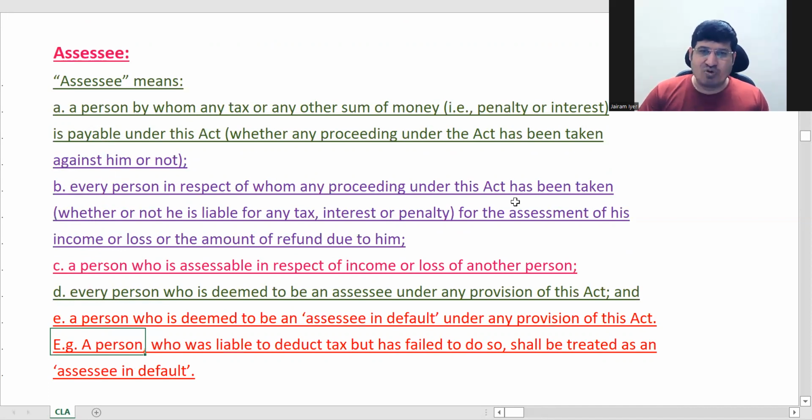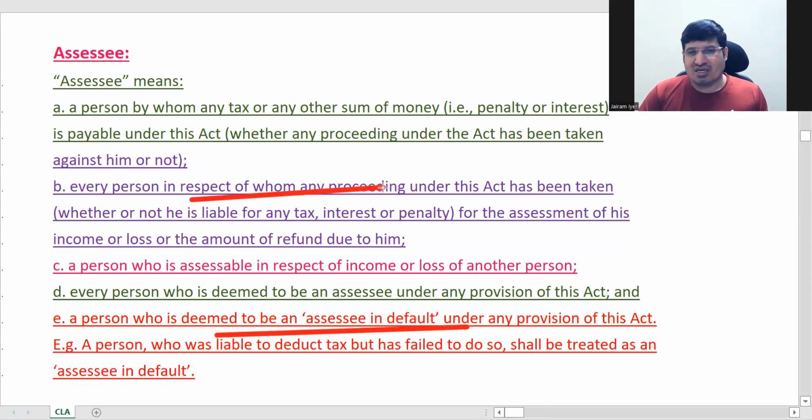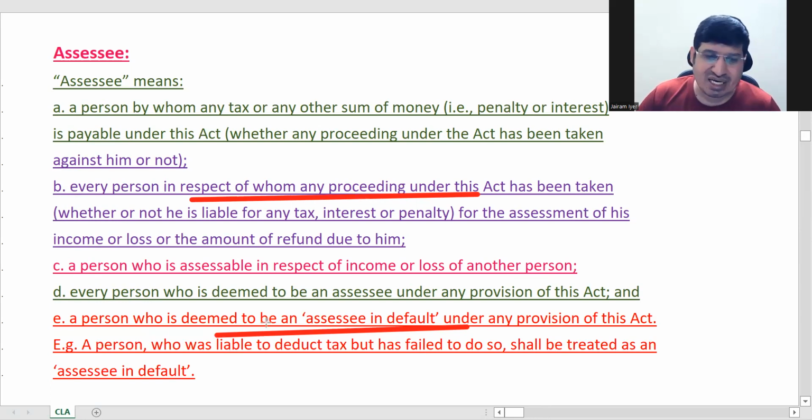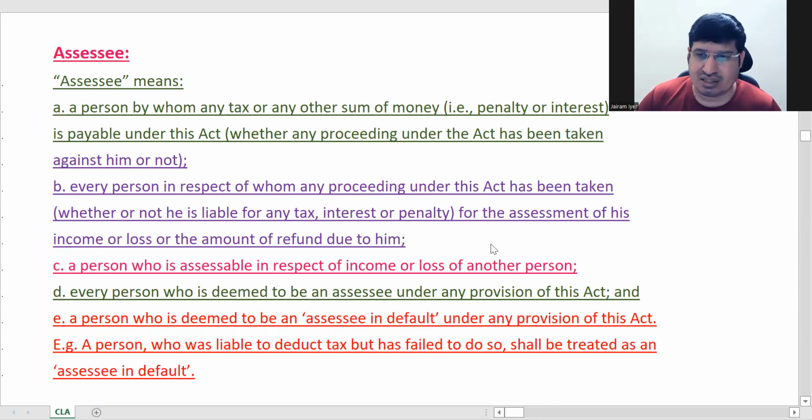Actually point E doesn't have its direct relevance. You can correlate it with any proceedings. If he's an assessee in default, then some proceedings will be taken, correct? So then he'll more or less become an assessee under point B as well. So these are the 5 conditions which make you an assessee under Income Tax Act.